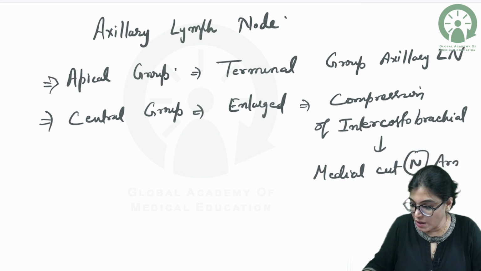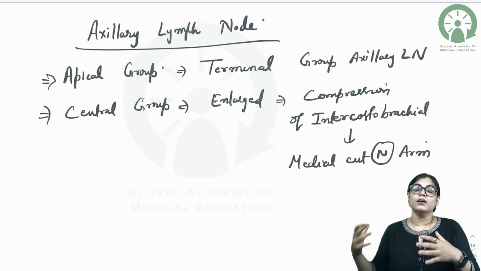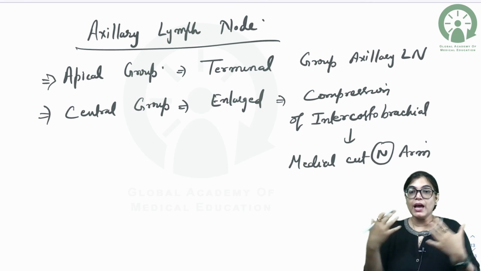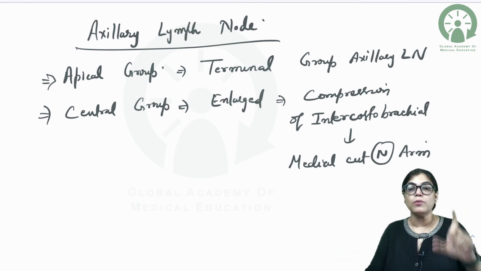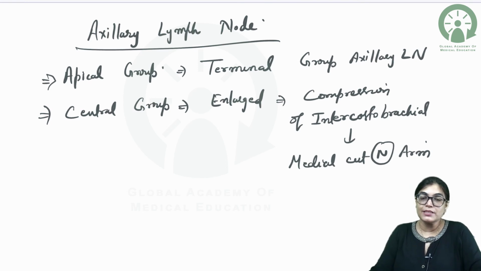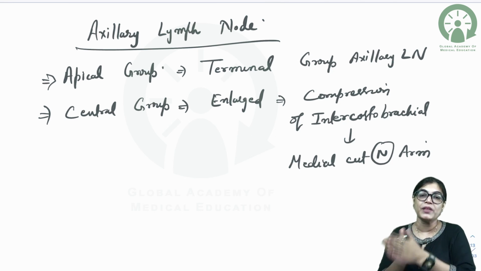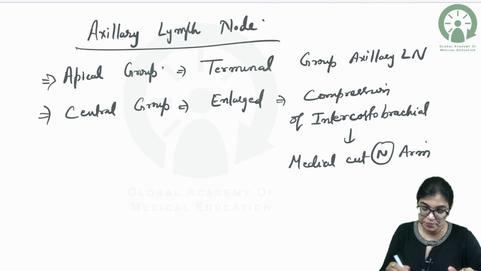Actually, when you go to the ward and you meet a patient of breast cancer, they will tell you there is a severe pain in the medial aspect of arm. The reason is their central group of lymph node is involved. The axillary central group of lymph node is enlarged, and they are compressing the intercostobrachial nerve, which forms communication with the medial cutaneous nerve of arm. So the pain is in the medial side of arm.